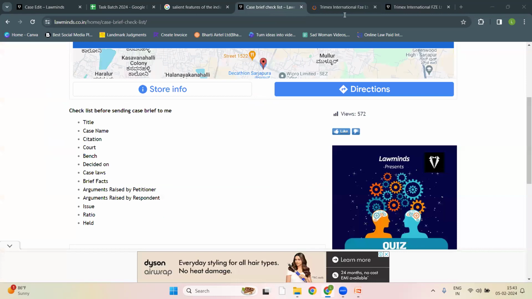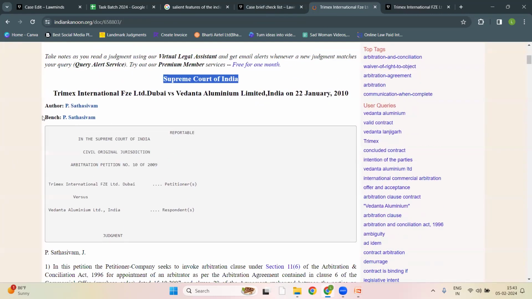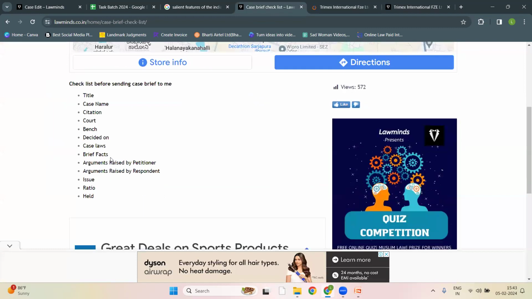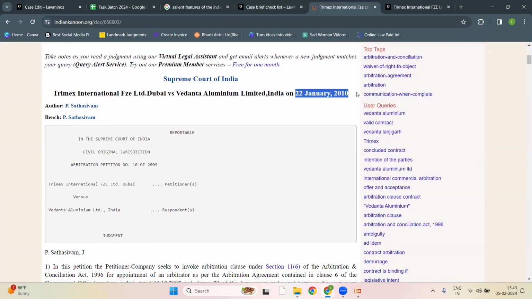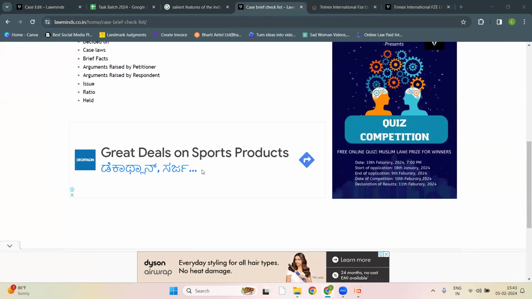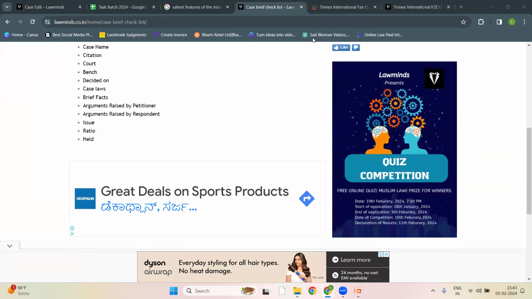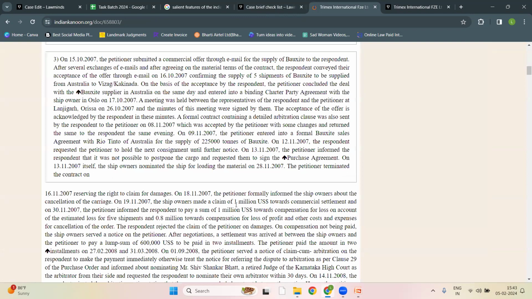Bench. Decided on date. You have to enter the date on which it was decided. Case laws. What are the case laws used in the judgment? You have to write that. If you read the judgment, you will get to know about that.